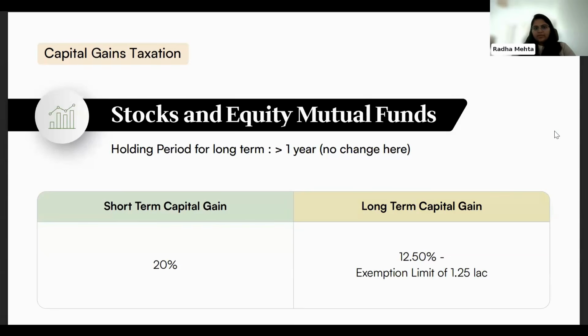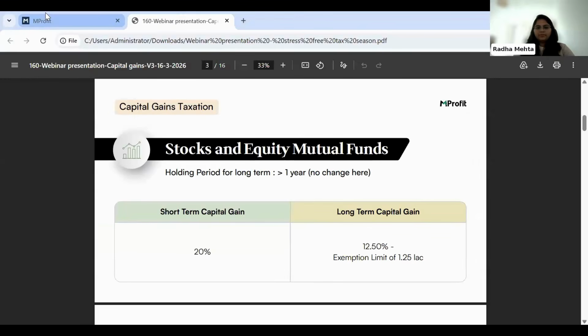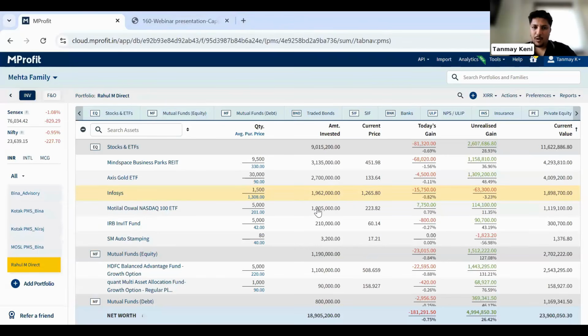We'll just show you one example of that. So Tanmay will show you how you can generate the report in MProfit and how that report will be seen. Yeah. So we have already added some of the data as you see in the portfolio, and many of you must already be aware that you can easily import the transaction details in MProfit through import of contract notes of a mutual fund. We have a CAS API functionality available where you can easily fetch the transaction details into MProfit.